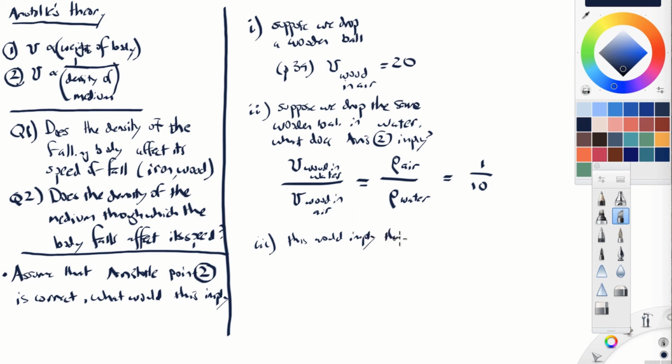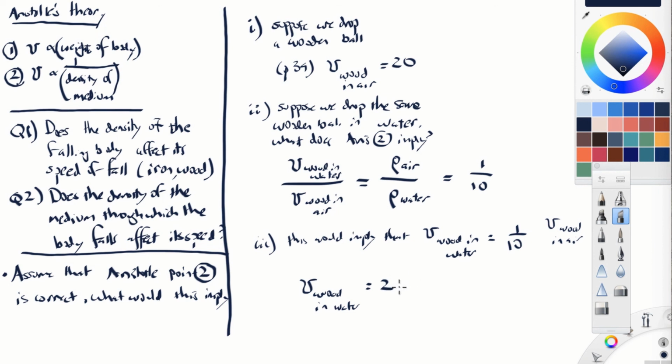that the velocity of the wood in the water is going to be equal to 1/10 the velocity of the wood in the air. So if we take this formula right here and we move the wood in air up to there, we get velocity of the wood in the water is 1/10 the velocity of the wood in the air. But we assumed the velocity of wood in the air is 20, so the velocity of the wood in the water would be equal to 2. That would be the implication of what we're saying here.